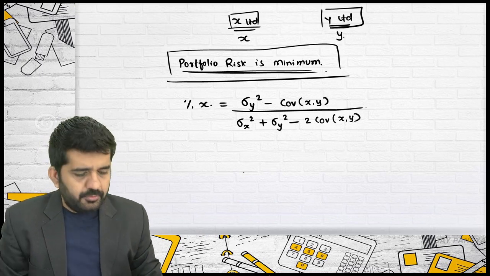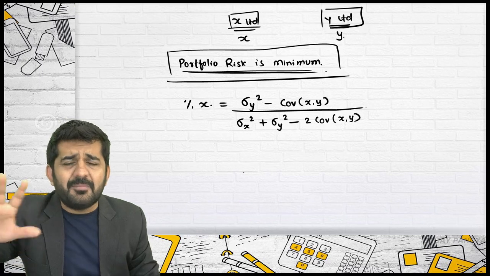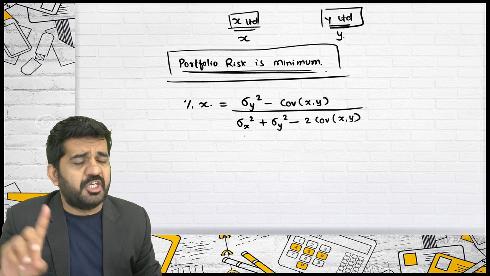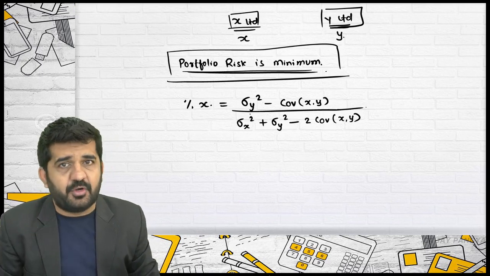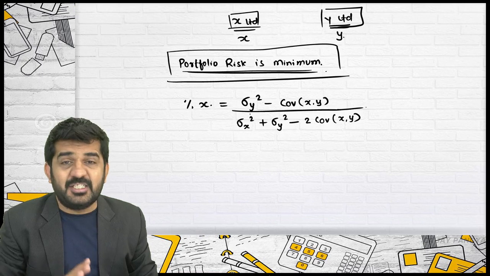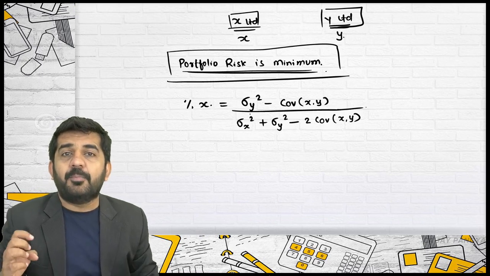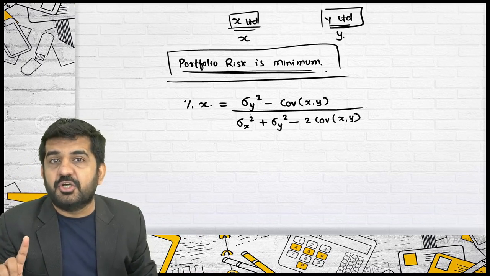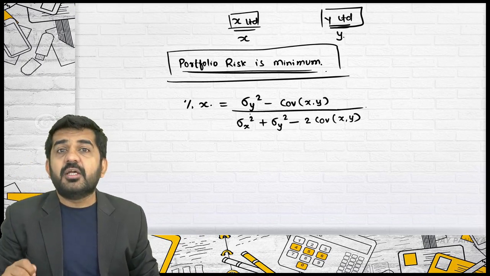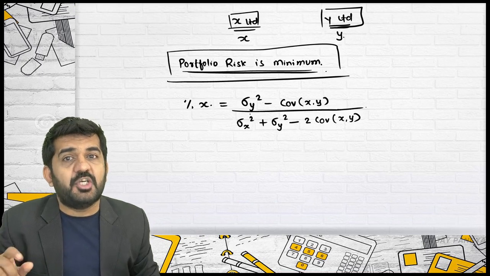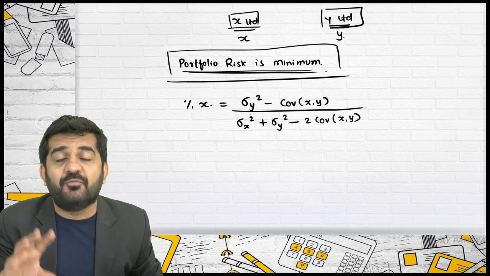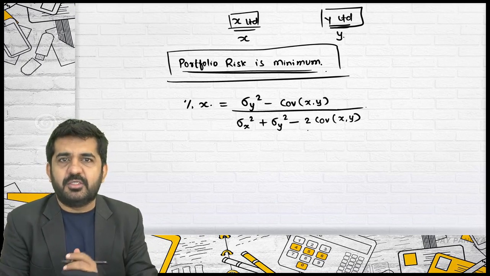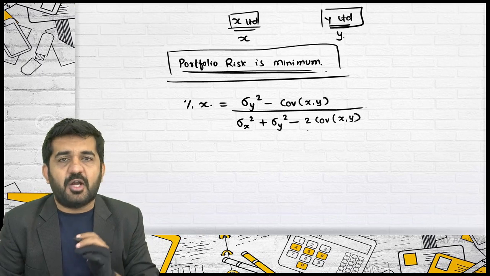Let me tell you some idea about the logical interpretation of this formula. Otherwise, there is no logical interpretation. We are not deriving this formula. Believe me, it takes 3 or 4 pages just to derive the formula for creating a portfolio which has minimum risk, that is, the highest risk reduction through diversification. Sir, if there is a risk reduction through diversification, R should be part of the formula. Is it all right? Your R is not part of the formula. Can anyone suggest whether R is a part of the formula or not?